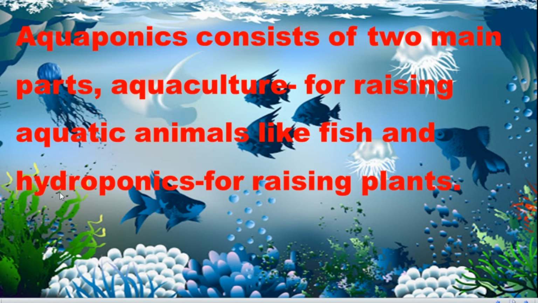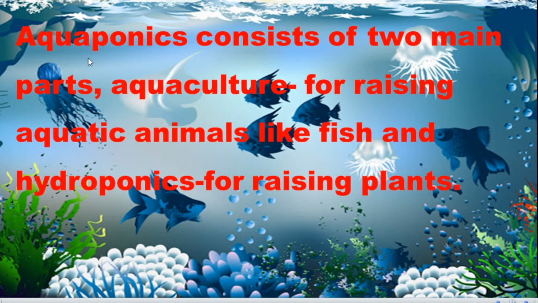Hydroponic is the cultivation of plants without soil but in water, and the water contains all the nutrients. Aquaculture is raising fish, and maybe some other animals also.